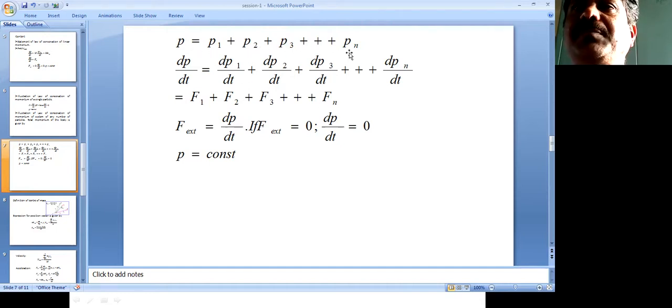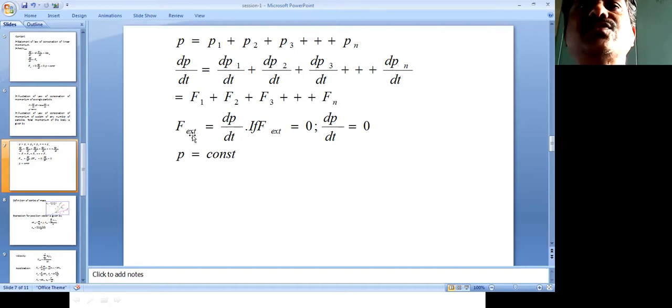Therefore dP by dt equals dP1 by dt plus dP2 by dt plus dP3 by dt up to dPn by dt. So you get F1 plus F2 up to Fn, the total force. So this F external is nothing but dP by dt.